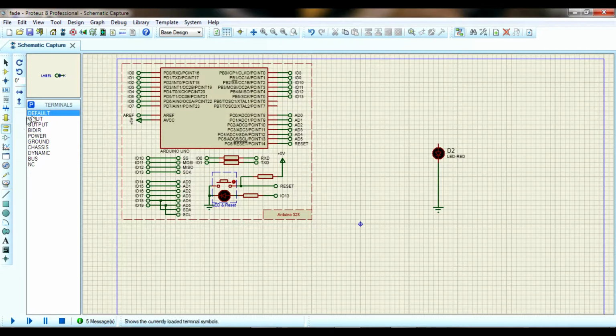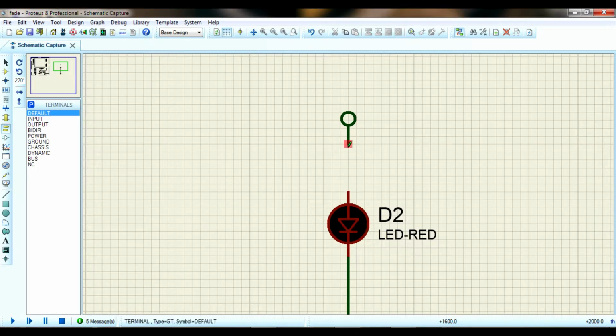In the terminals mode, click on default, it's already default is there, so place it here. Press minus or plus on your keyboard, so it will rotate the device. So I'm going to connect here, and double click on this pin.